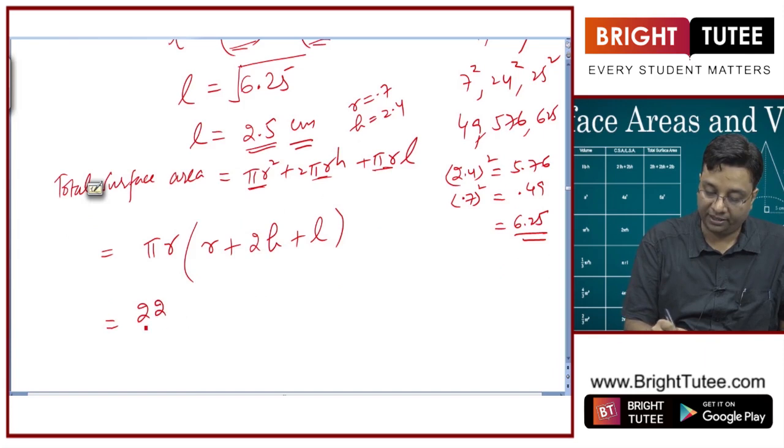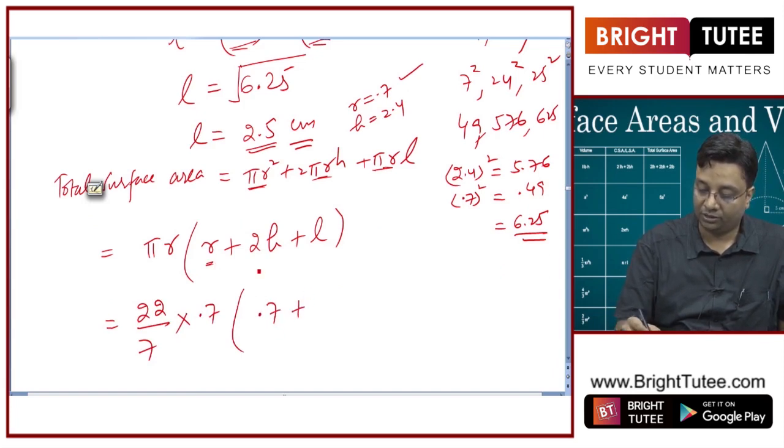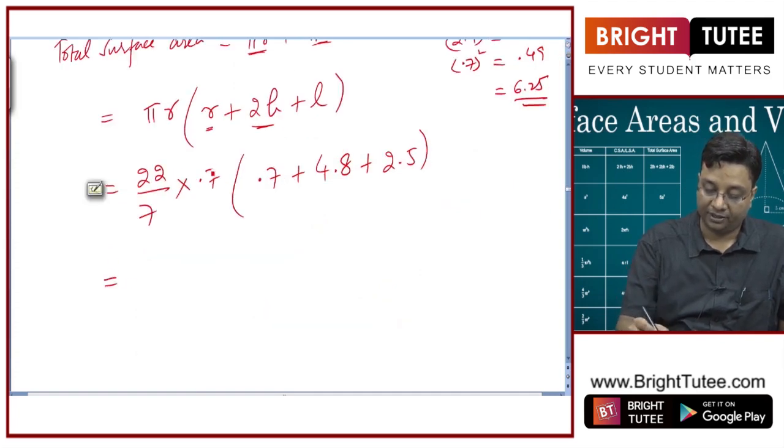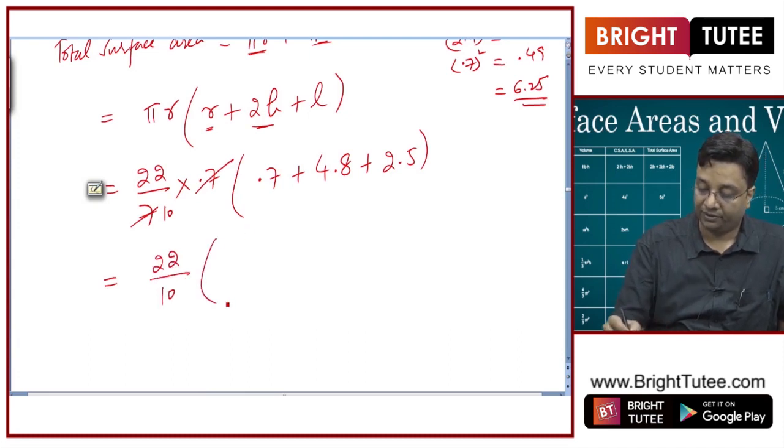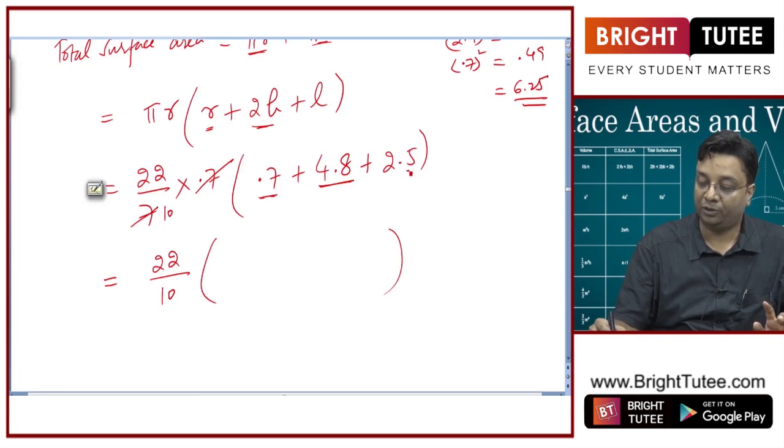Let's put pi equal to 22 by 7, r is 0.7, plus 2 into h. So 2 into 2.4 is 4.8. What is L? L is 2.5. Okay. So this will give you 10 in the denominator. So 22 by 10. From here 4.8 plus 0.7 is 5.5, right. 5.5 plus 0.5 is 6. 6 plus 2 is 8. So this is 8.